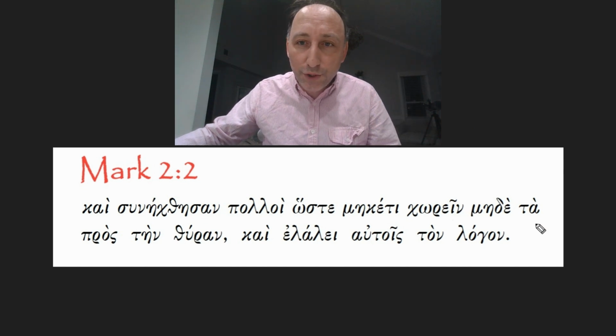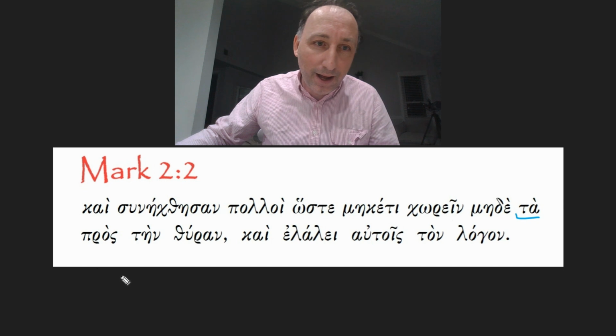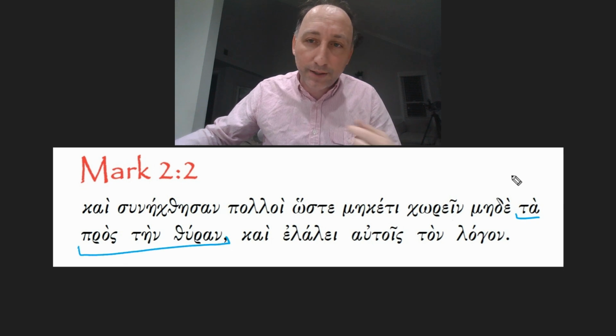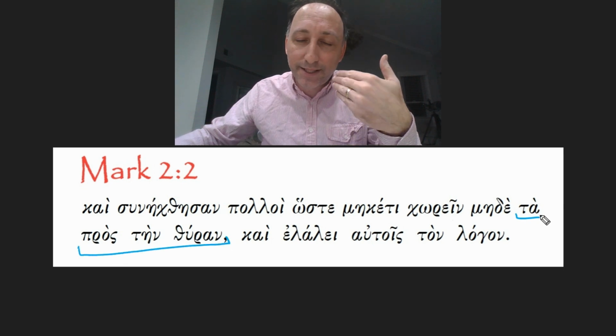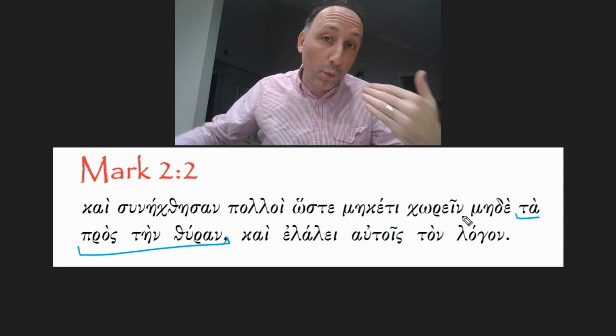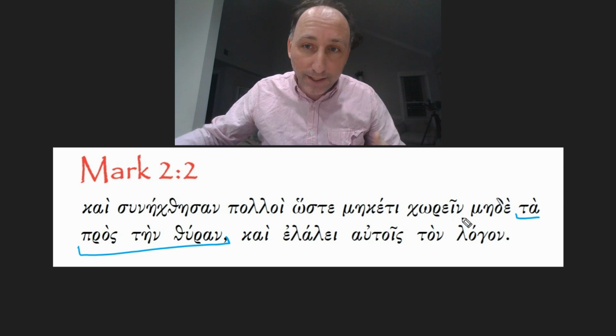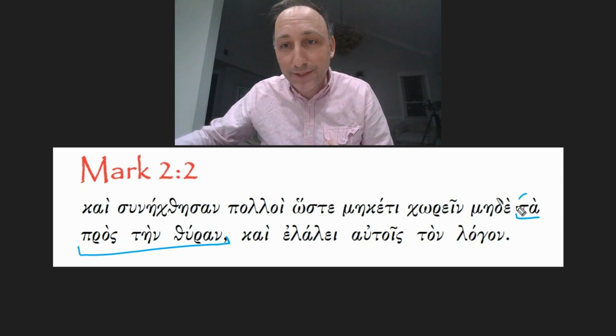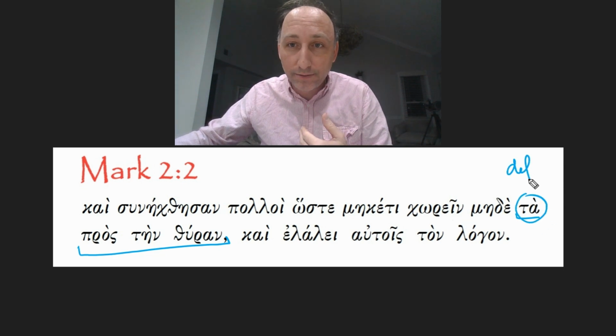Well, it refers to this ta pros ten thuran. This is in a sense the subject of the infinitive construct. Who or what had space? Well, ta is a definite article in the neuter plural.